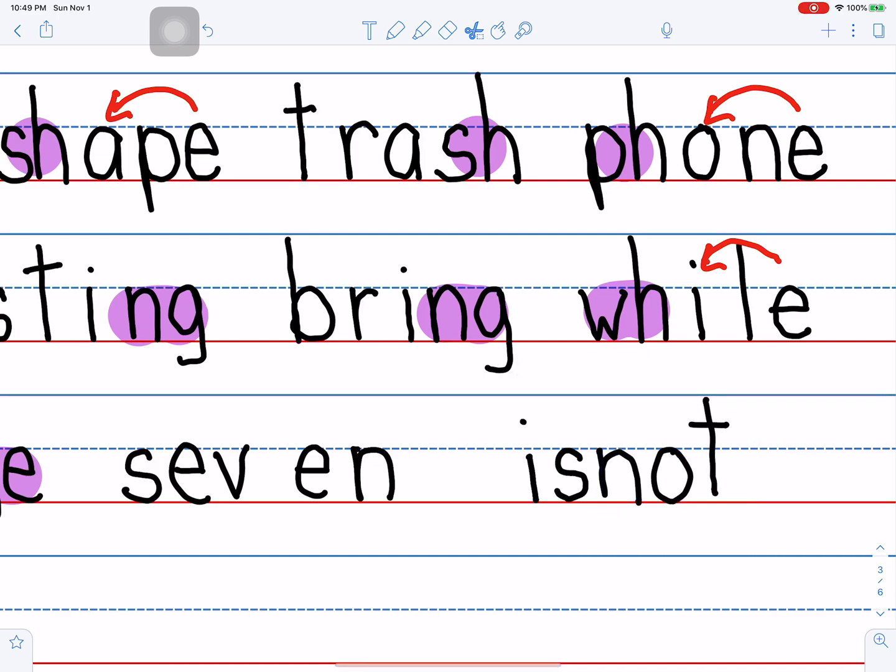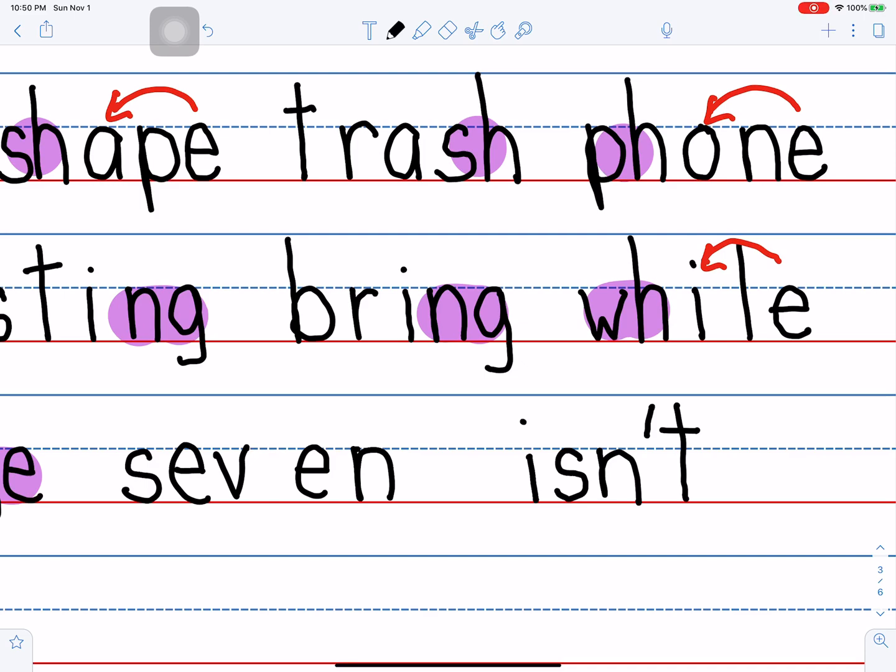Oh, actually, we're going to say it even faster than that. Here's what we do. We get rid of this. Cut it out. And then we take this one and slide it all the way over there. And we say it even faster. Isn't. And where we cut out that letter, we have to put a mark. That's kind of like a scar. You know, if you cut your finger, you might get a scar in your finger. That's the scar that shows where we cut out that letter.